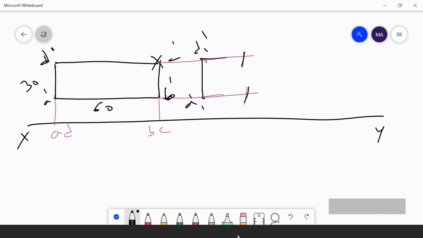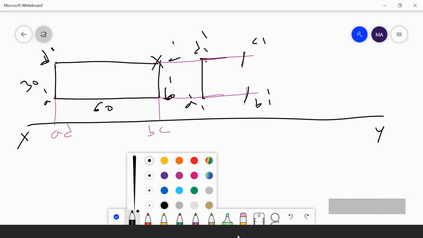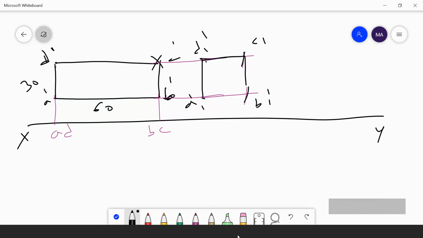This point as B1 dash, C1 dash. I am joining this. Then I am projecting in reverse, downwards. Here I will get a point A1, D1. Next I will project.